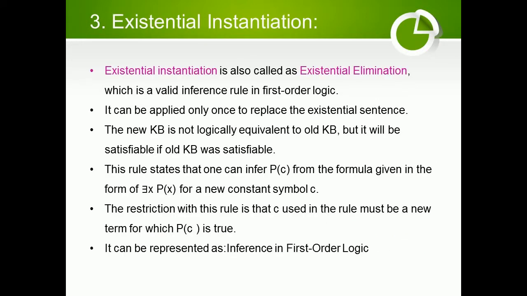3. Existential instantiation. Existential instantiation is also called existential elimination, which is a valid inference rule in first-order logic. It can be applied only once to replace the existential sentence. The new knowledge base is not logically equivalent to the old knowledge base, but it will be satisfiable if the old knowledge base was satisfiable. This rule states that one can infer P(c) from the formula given in the form of there exists x P(x), for a new constant symbol c. The restriction with this rule is that c used in the rule must be a new term for which P(c) is true. It can be represented as an inference in first-order logic.